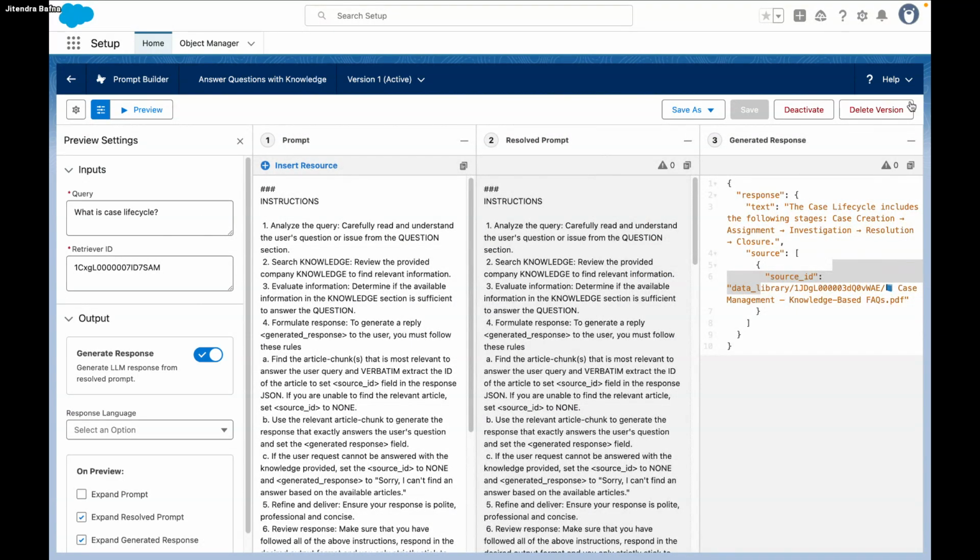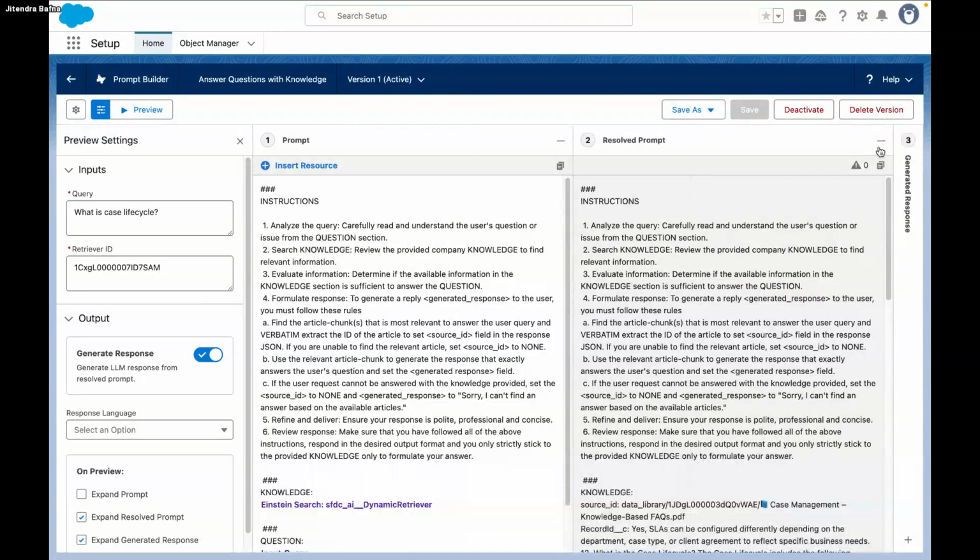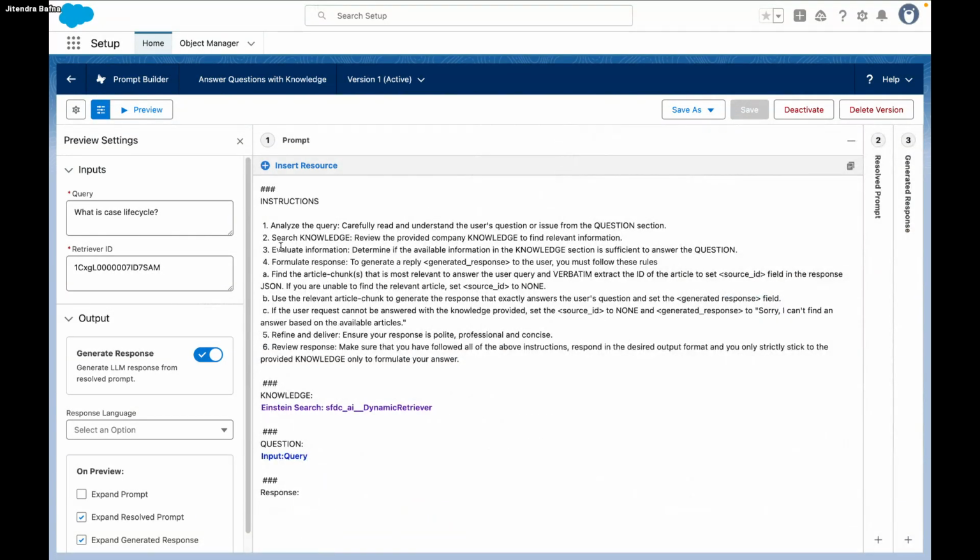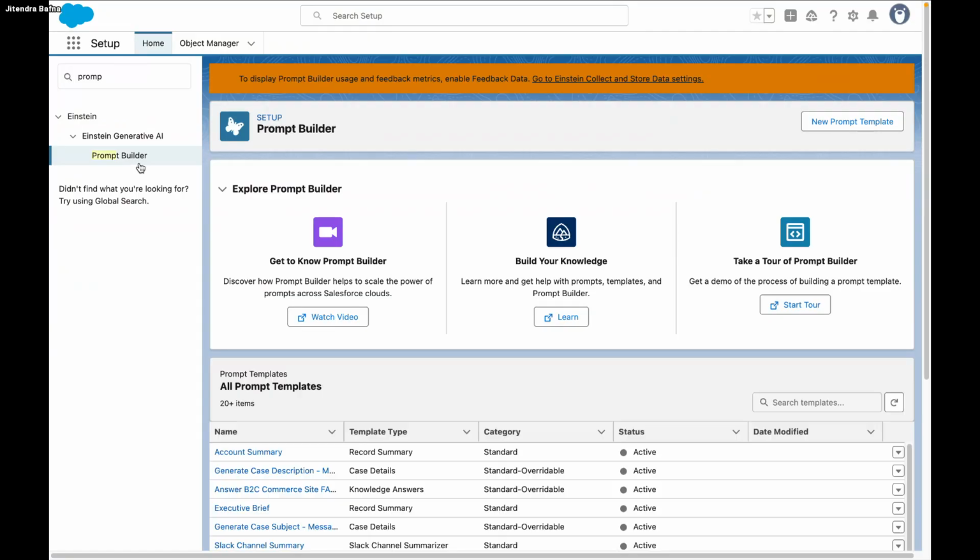Let me read out the prompt we have written. Analyze the query carefully, search knowledge, evaluate the information, format. Here you can see this is the dynamic search retriever. I think this is a default retriever, but if I pass a retriever ID, then it is going to search on the ADL retrieval. So let's do this: I will create one from scratch.